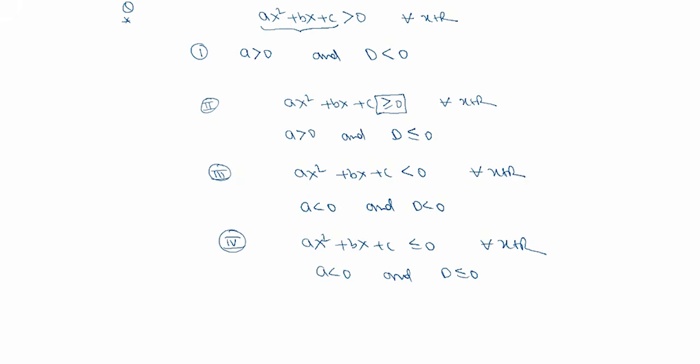So I'll take up an example. If the inequality m minus 2 x square plus 8x plus m plus 4 is greater than 0 is satisfied for all x belongs to R, then find the least integral value of m.